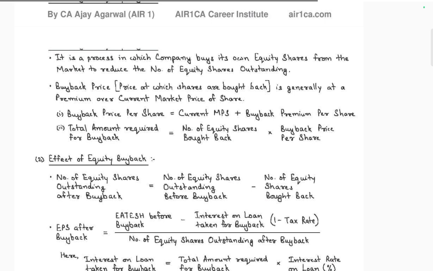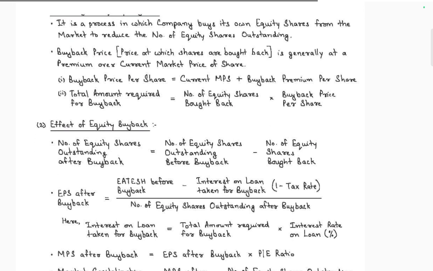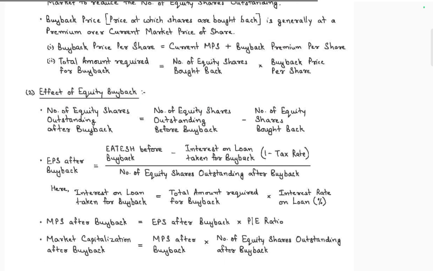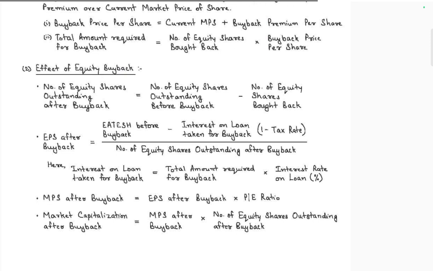Buyback of shares is generally at a premium over the current market price of the share. The buyback price per share is the current market price plus the buyback premium per share. Total amount required for buyback is the number of equity shares bought back into the buyback price per share. Effect of buyback: the number of equity shares outstanding after buyback is equal to the number of equity shares outstanding before buyback minus the number of equity shares bought back.